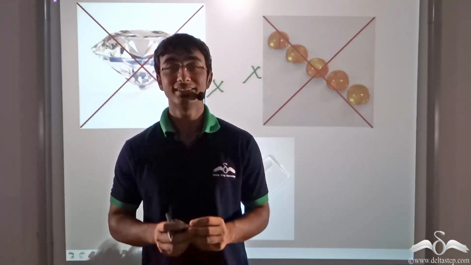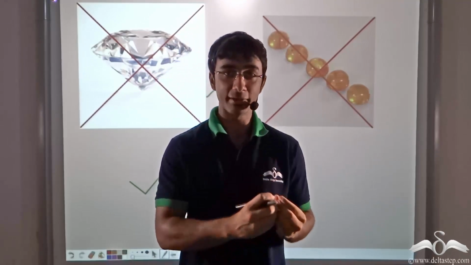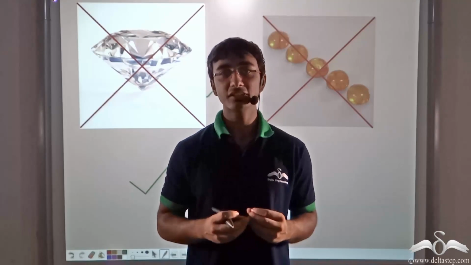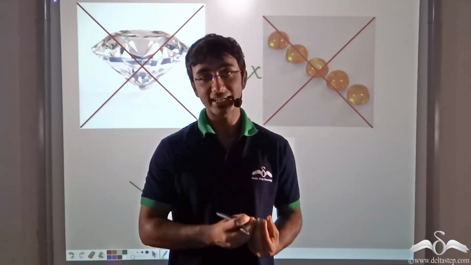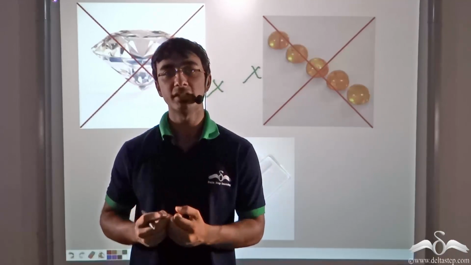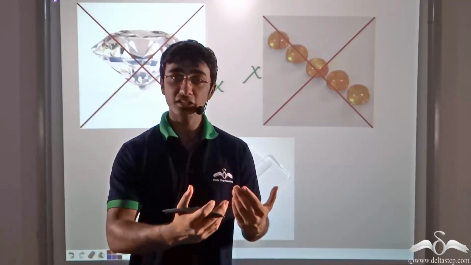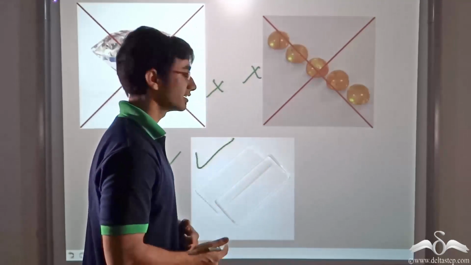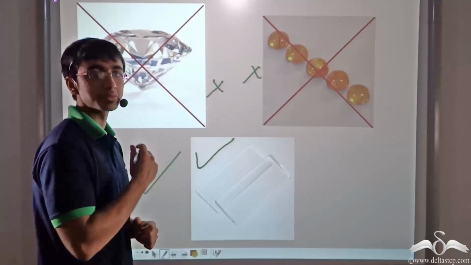We also learnt that light bends more in diamond than in glass, and we proved it mathematically that the angle of refraction for glass was greater than the angle of refraction for diamond. That is, more the angle of refraction, lesser was the bending. And that was the reason why we used glass in eyeglasses instead of diamond.